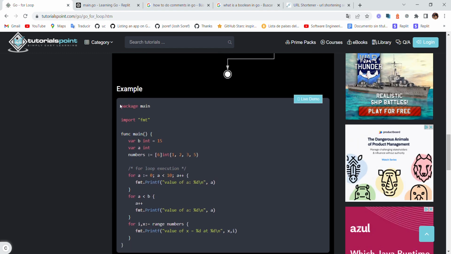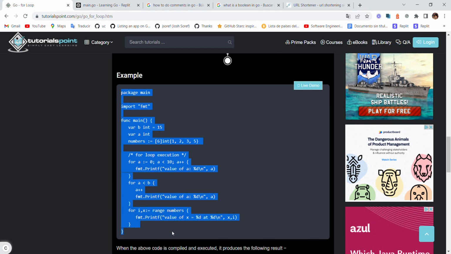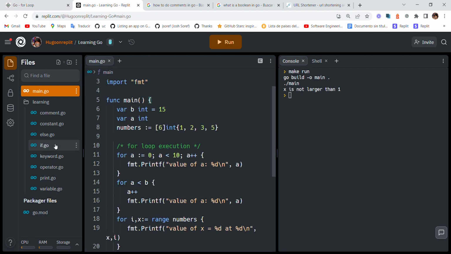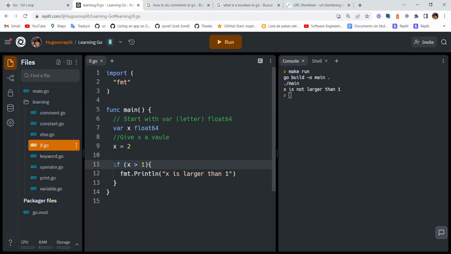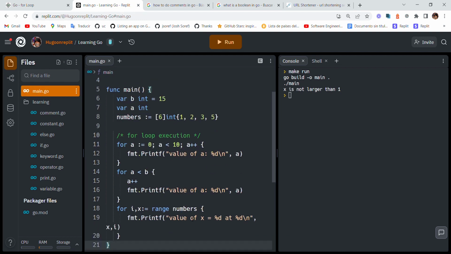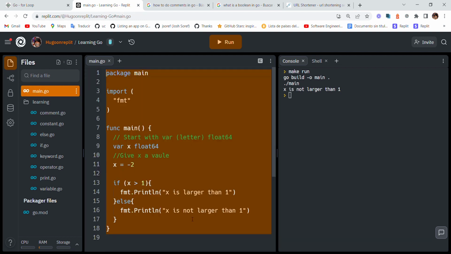Alright, so we're just gonna check this. We're gonna put our comments. Oh, we actually didn't put the comments on the if statements, so I'm just gonna go do that. Start with the letter. If x is larger than 1, print something. And then, oh, we actually didn't copy the else code.